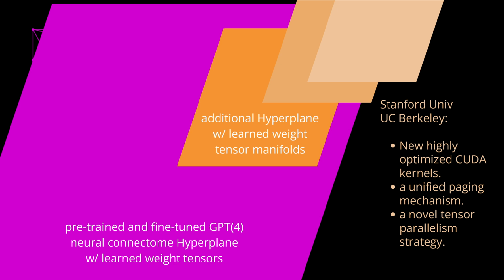Therefore, we need to make another step and go to the next technology. And this will be the next video on Stanford University and Berkeley AI research, what is going on today, what they are developing, and where they stand with this stacked hyperplane of learned weight tensor manifolds.